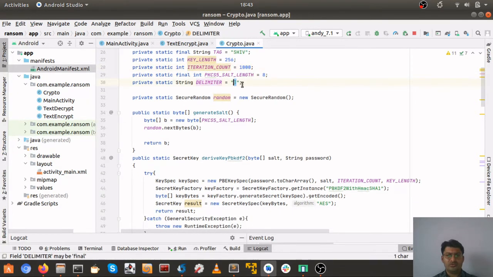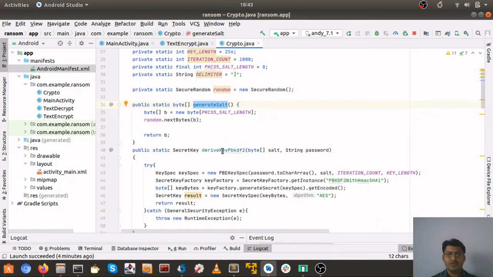The delimiter I have used is this closing square bracket, and here is the SecureRandom class that I talked about for creating salt. We have this generate salt function which will generate a salt. Down below there is a generate IV option that will use the same thing and generate the initialization vector.